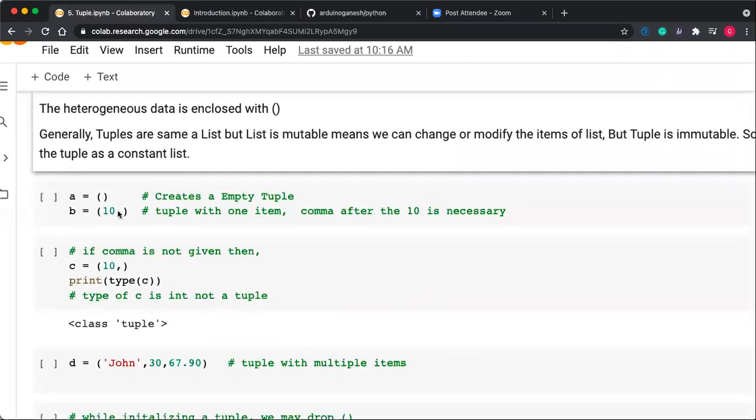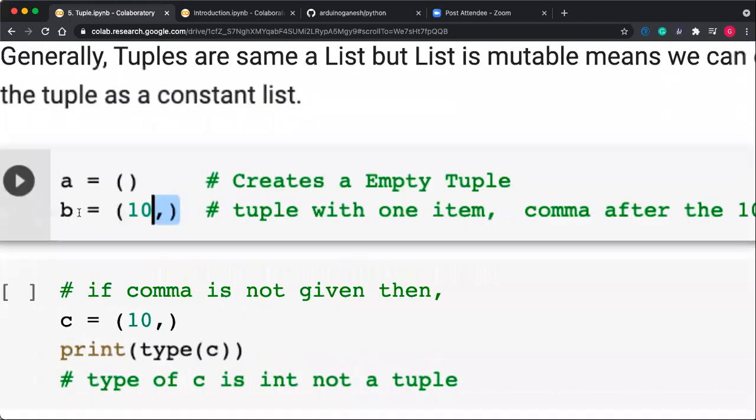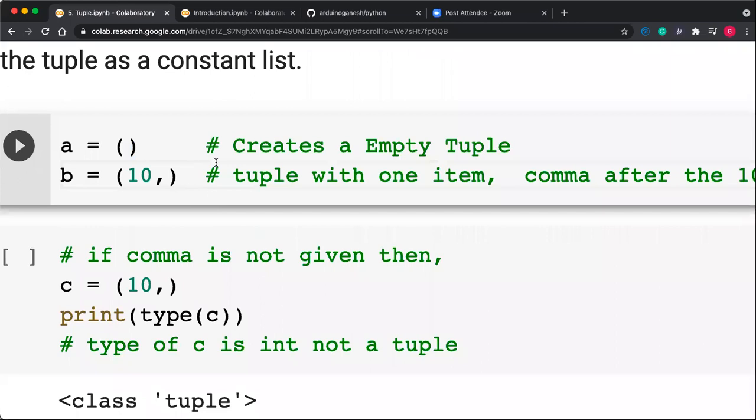But how to create the tuple? You can create the tuple by using the circular bracket. A list can be created by using the square bracket. So how to create a tuple? An empty tuple can be created by using empty circular brackets. So it creates the empty tuple.